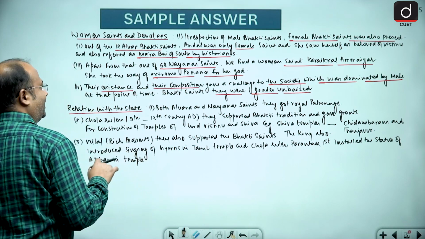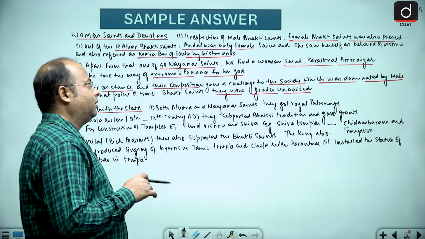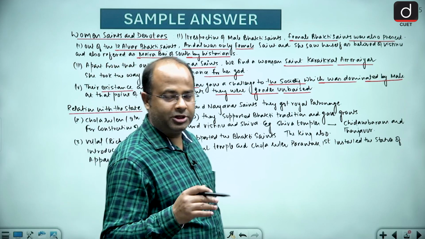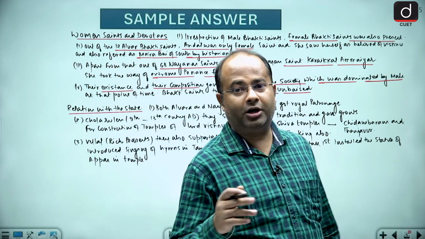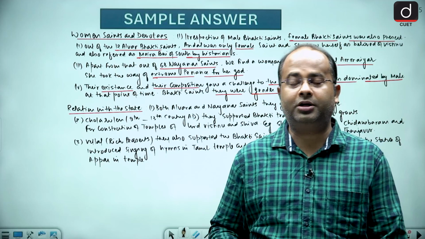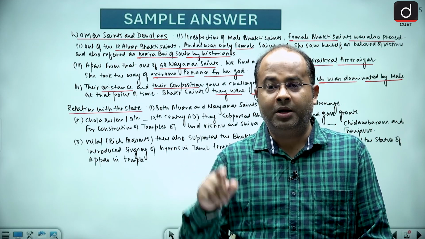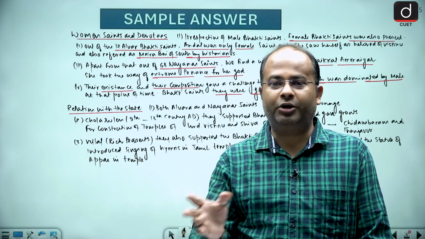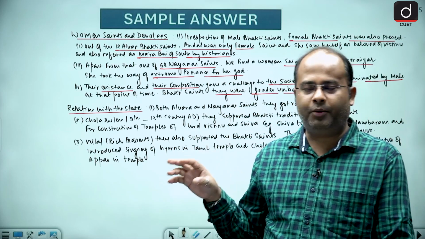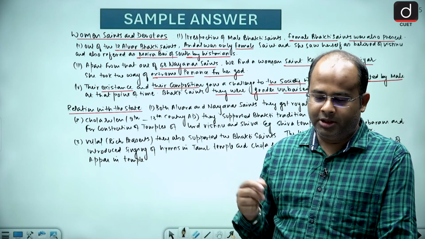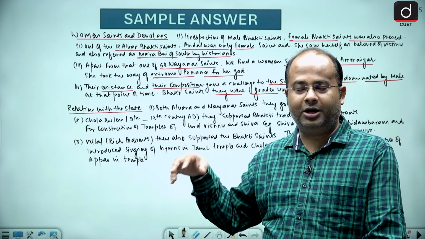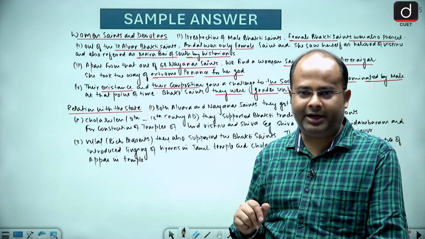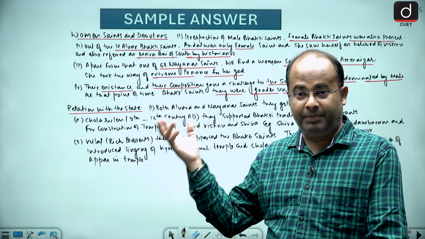So you will find, my dear friends, that the Bhakti movement, especially the Alwars and Nayanars, got royal patronage. When they got the royal patronage, they promoted the Tamil language. With the help of the royal patronage, they got land grants to make the temples of their deities, which were very big temples.